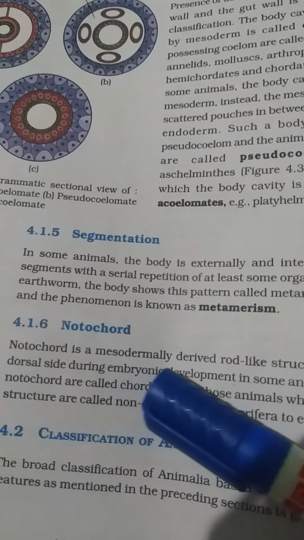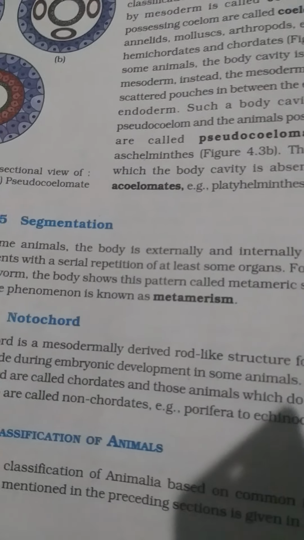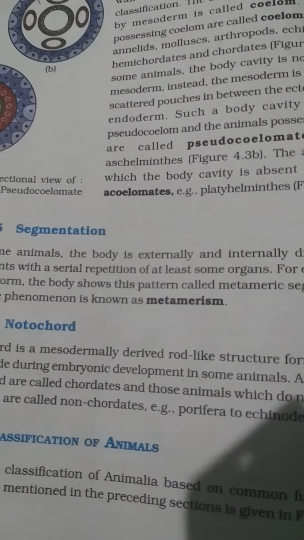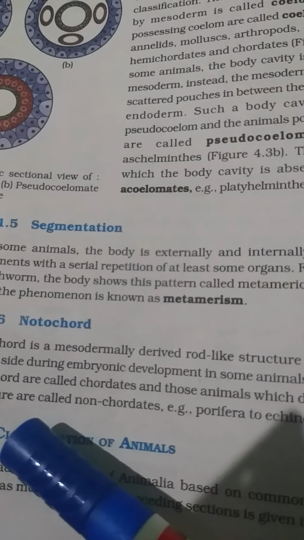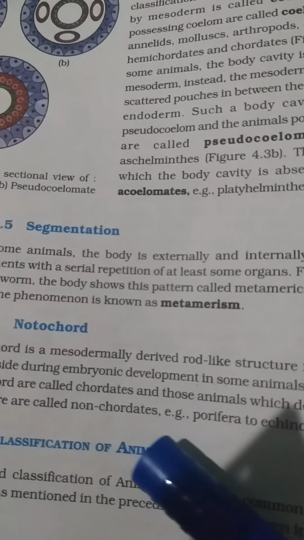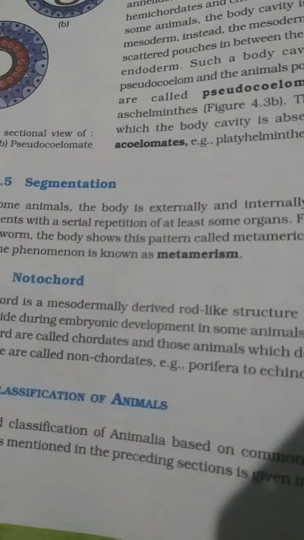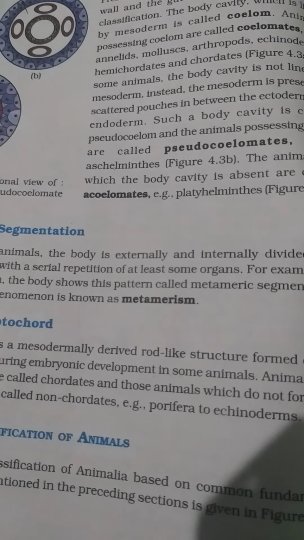Notochord is a mesoderm-derived rod-like structure present in the embryonic stage, and when it is replaced by the vertebral column, we call them chordates. Those in which the notochord is absent are known as non-chordates. So this also forms a very important pattern of classification.